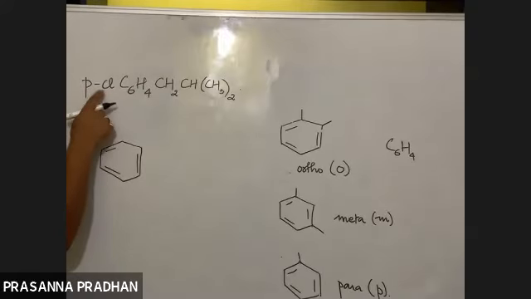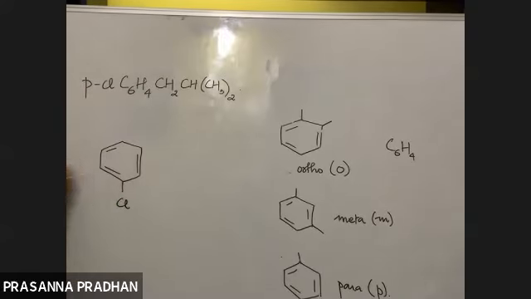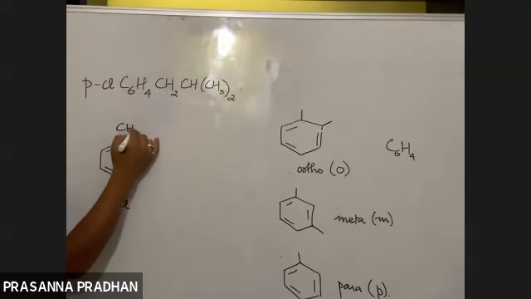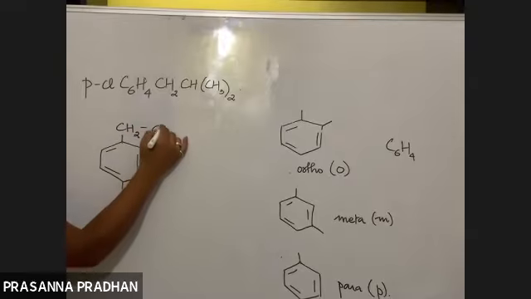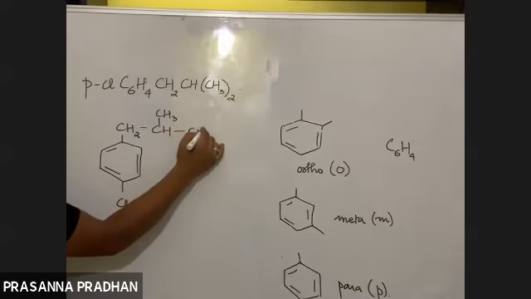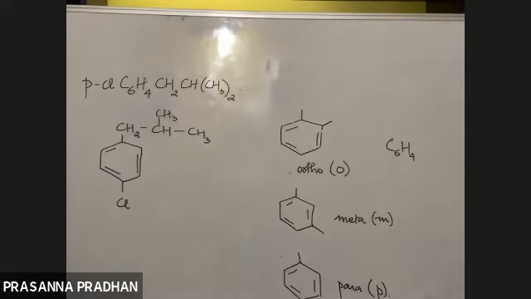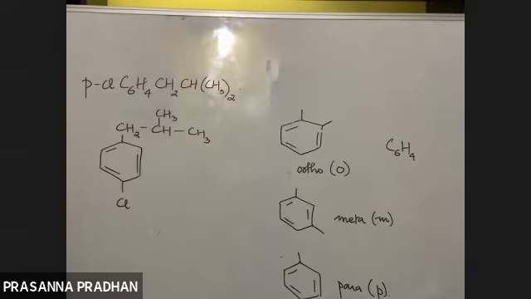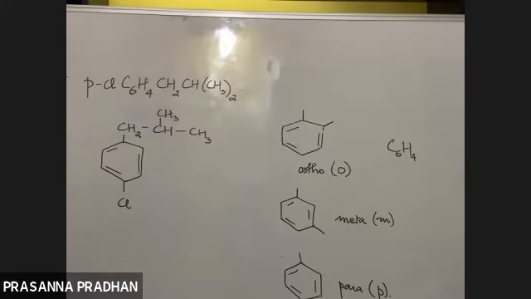What are the substituents? One is your chlorine, Cl. What is the other one? CH2, CH, CH3 whole 2. Fine, I have simplified this. C6H4 means benzene with two hydrogens substituted by two substituents. What are the two substituents? Chlorine and this. And these are in the para position, means 1,4 position.